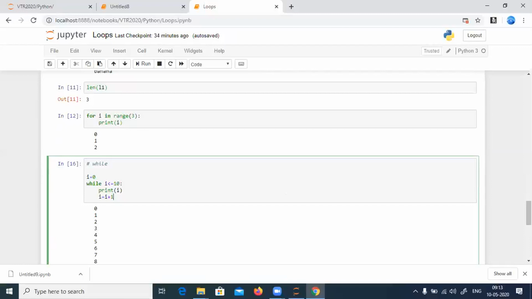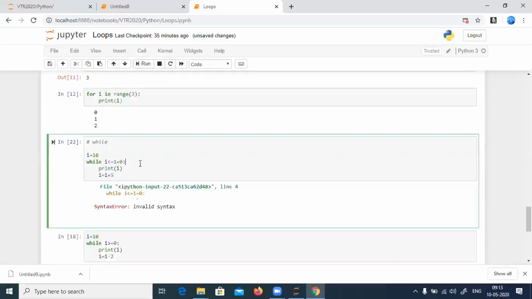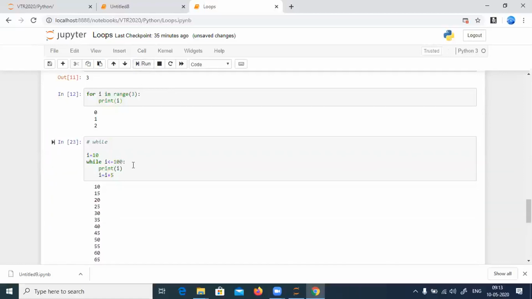Here, if you want me to start from 10, initialize I to 10. Go till 100, and every time step by 5, so just do I equals I plus 5. So what you get now is 10. The condition is I less than or equal to 100. I'll get 10, 15, 20, 25, 30, 35, 40. This is with respect to the while loop.